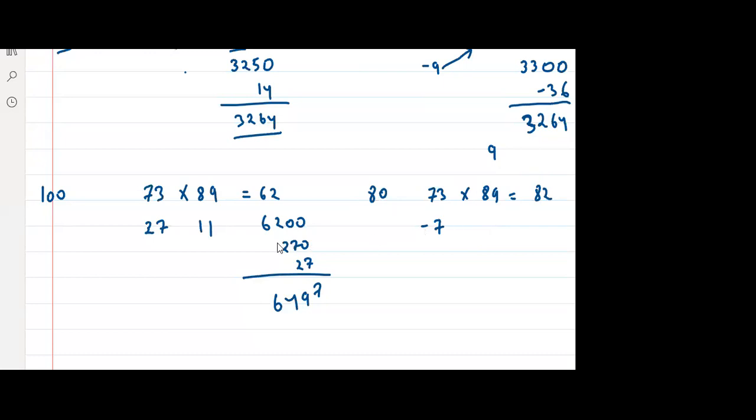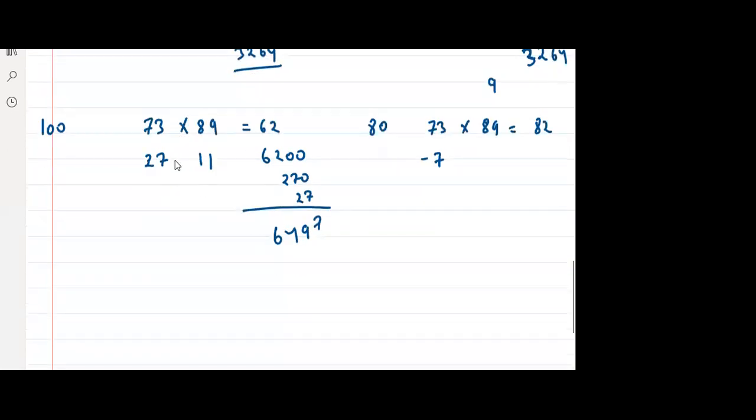Zayan, that is the shortcut for 11, right? Whenever we talk about 11, I'll tell you, it is multiplication by 11. It is 27 into 11. So 27 into 11 is 270 plus 27. It is a shortcut of multiplication of 11.